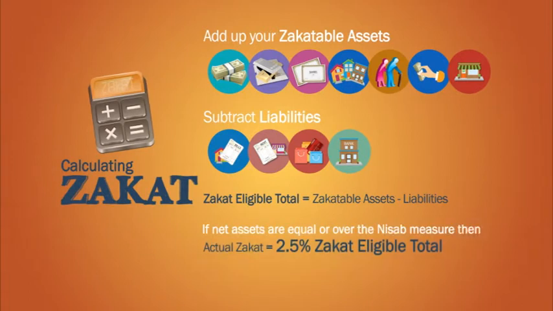If your net assets are equal or over the nisab, then zakat is due on 2.5% of your total net assets. With this final figure, you now know how much you need to pay.